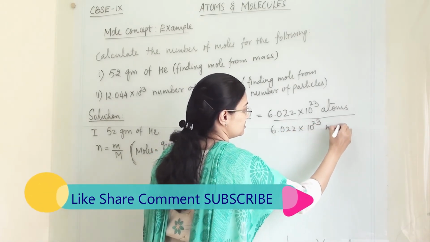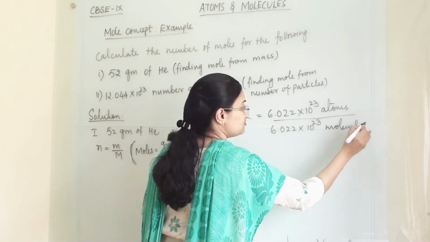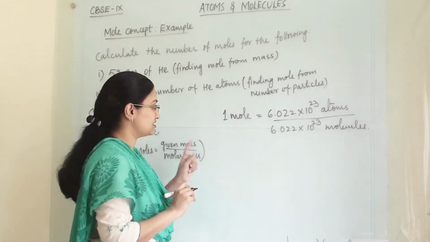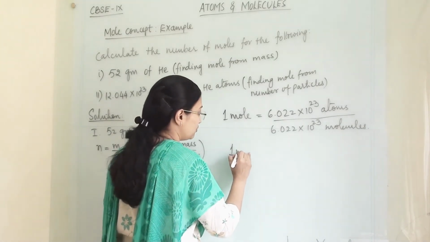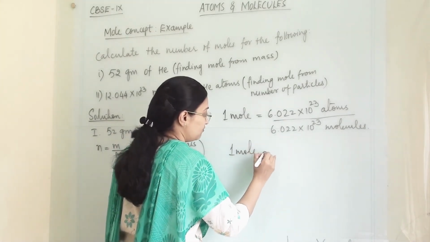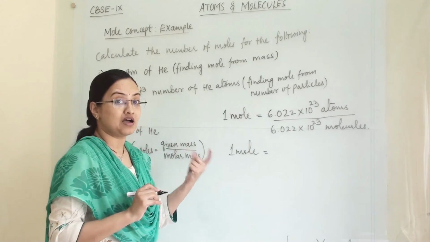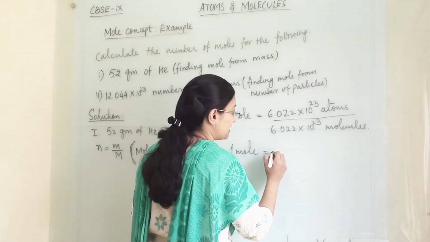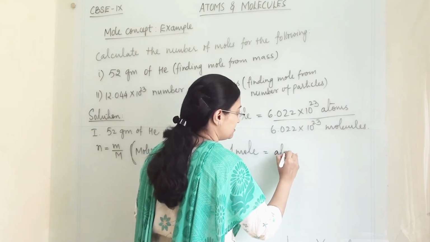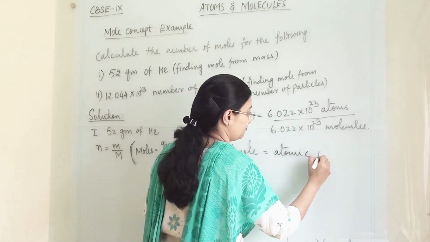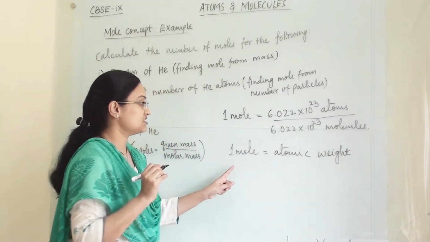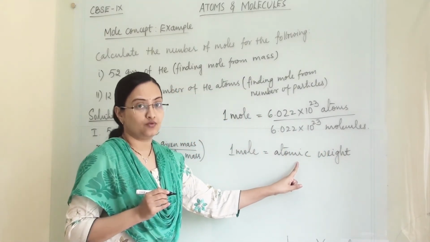So here we are talking about the number of atoms and the number of molecules. Now, when we are talking about the mass of 1 mole of substance, its weight, then it is according to its atomic weight. 1 mole of substance equals its atomic weight.